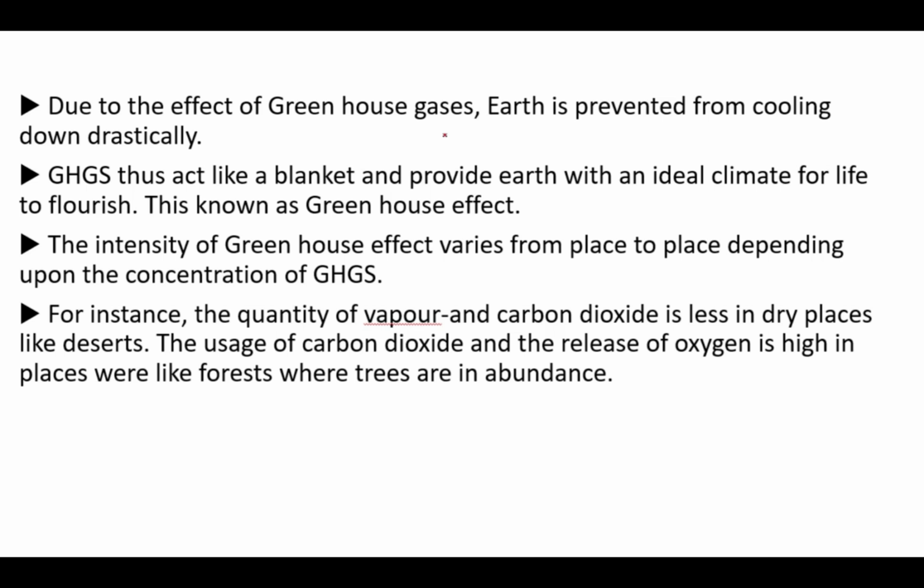The intensity of the greenhouse effect varies from place to place depending upon the concentration of these greenhouse gases. For instance, the quantity of water vapor and carbon dioxide is less in dry places like deserts. The usage of carbon dioxide and the release of oxygen is high in places where there are forests and where trees are in abundance.